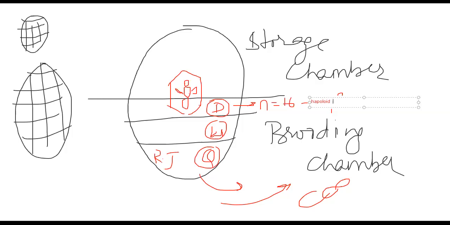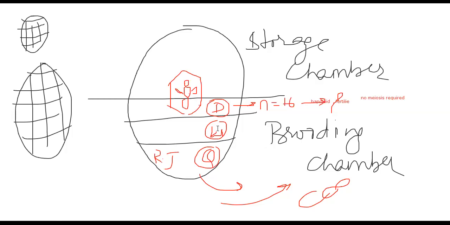It is fertile. The only thing you have to remember is that during this process, no meiosis is required for the production of sperms, because the organism itself is already haploid. That is the thing you have to remember.